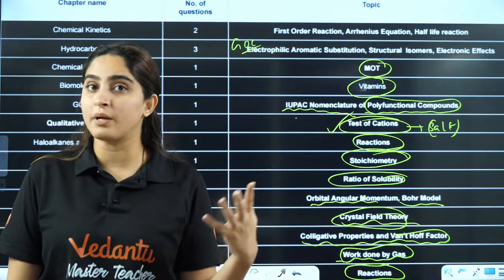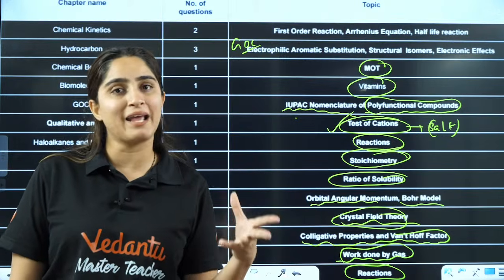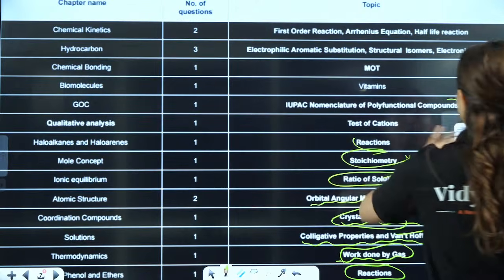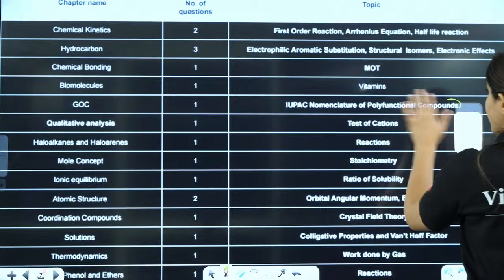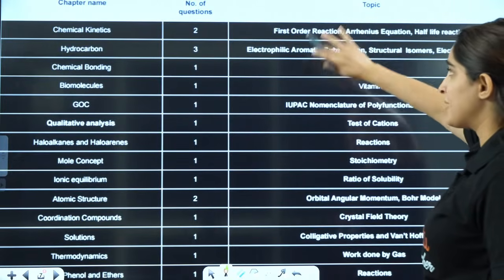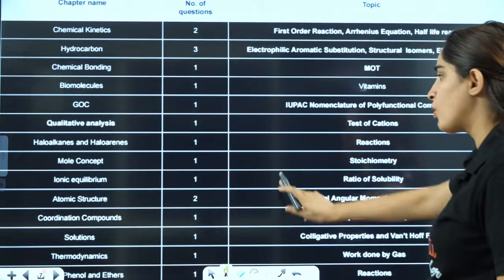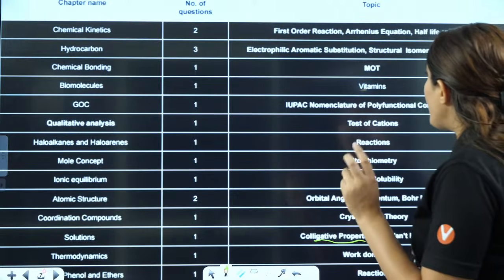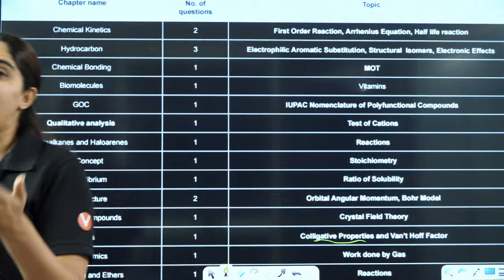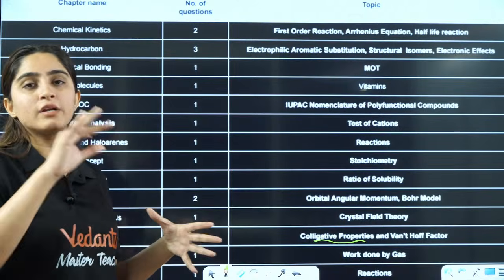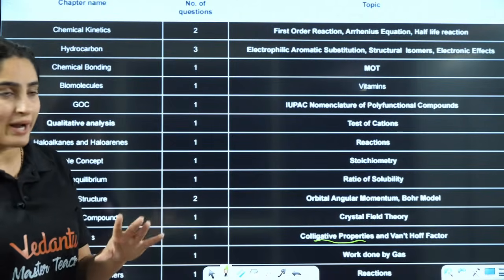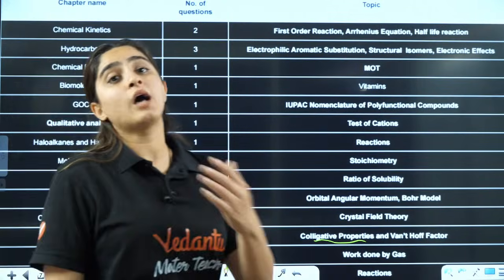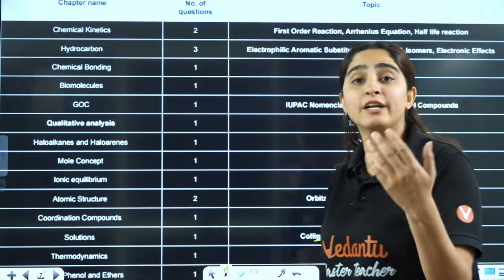Now they can ask you in upcoming shifts related to amines or aldehyde ketones, but some are predictable. I'll tell you in chemistry especially, as I am your chemistry teacher. In chemical kinetics, first order, Arrhenius. In mole concept, definitely colligative property in solutions. In electrochemistry, the Nernst equation can be asked. The pattern will remain the same, but the topic and the questions might twist. Here they have asked questions from haloalkanes, haloarenes and alcohol, so in the upcoming shift, they can ask you questions from aldehyde or amines.